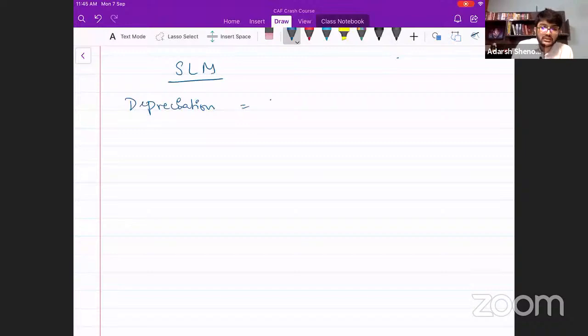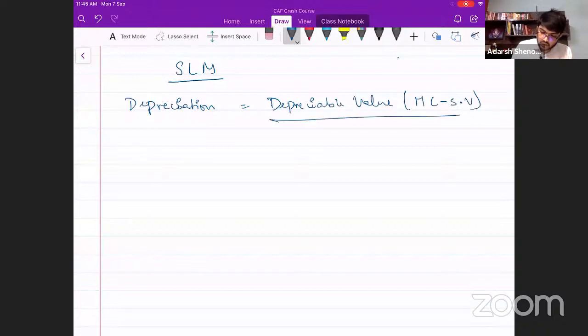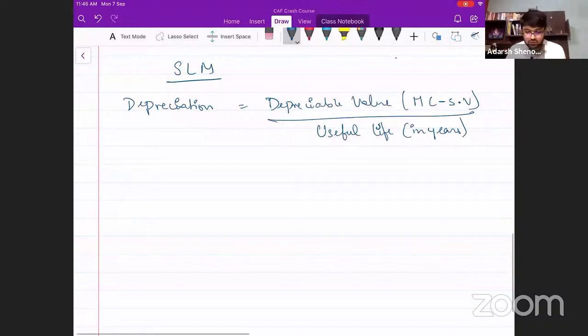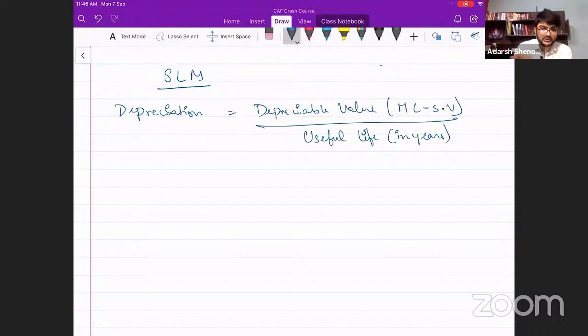The formula is depreciable value of the asset. What is depreciable value? Can you tell me what is depreciable value? It is nothing but historical cost minus scrap value divided by useful life in years. So this is the formula for calculating depreciation over here.